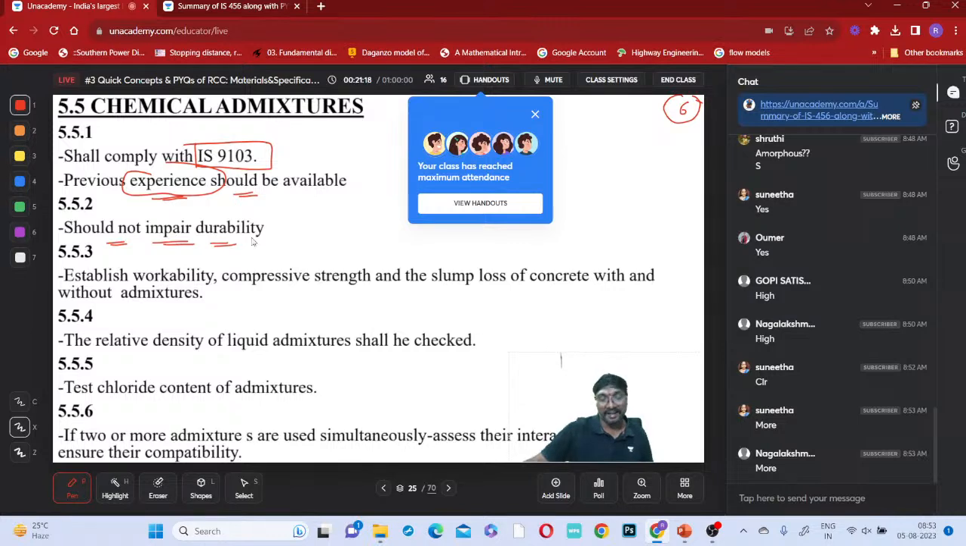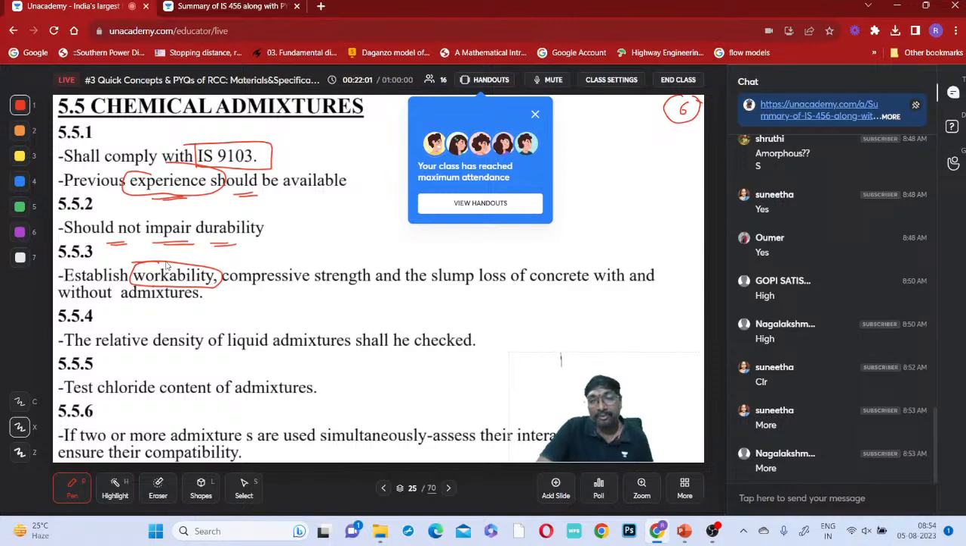Whenever you are using these chemicals, they may affect durability. Mineral admixtures may not affect the durability condition much, but chemical admixtures may. You have to select chemical admixtures such that they do not affect durability. They are mainly used for which purpose? Workability. Whenever you have concrete in the plastic condition, you can mix it, place it, and use it easily. Transportation, construction, mixing, and all these things.